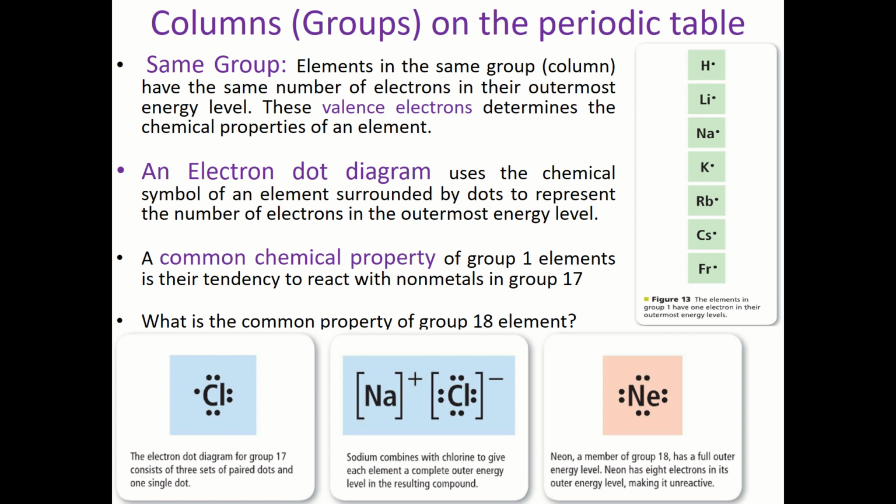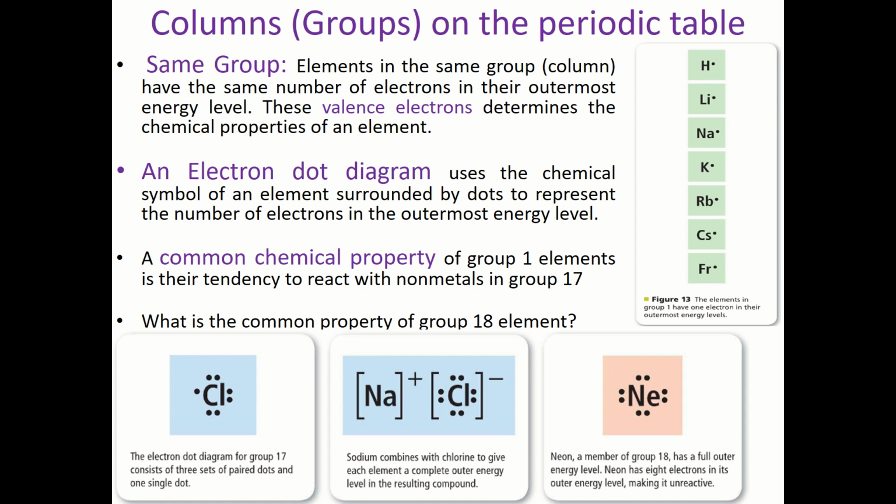Now the second thing is about how many electrons are there at the outermost energy level. So what does the word outermost energy level mean? It means the last energy level in the orbit. So let's talk about hydrogen. Hydrogen has only 1 electron in total. So if I ask you how many electrons are there at the outermost energy level of hydrogen, it would be only 1, right? Because 1 is the only electron that exists there.